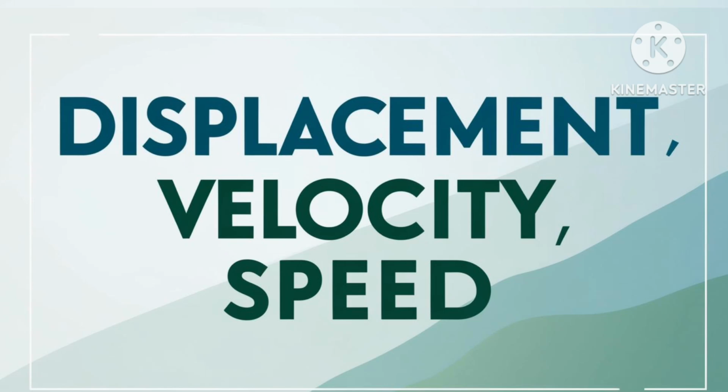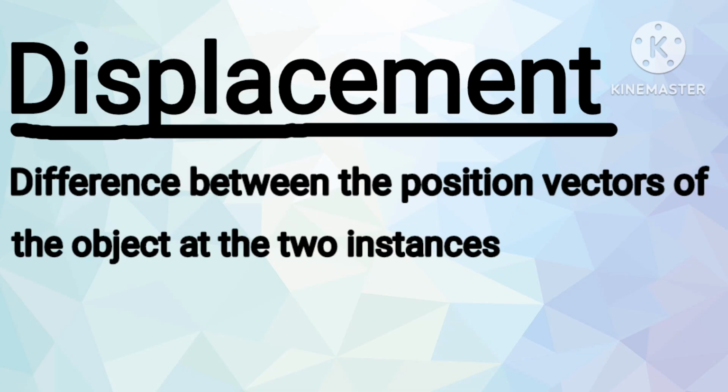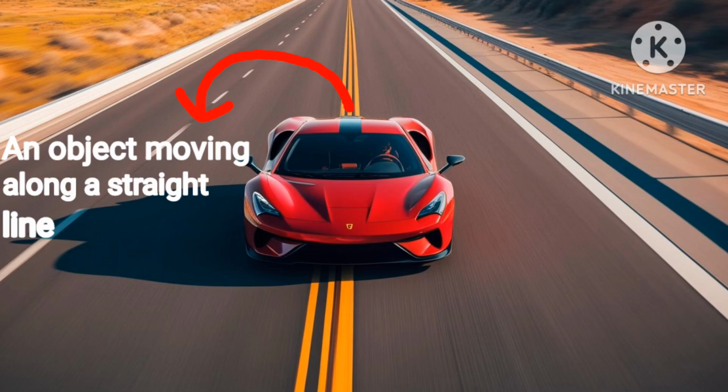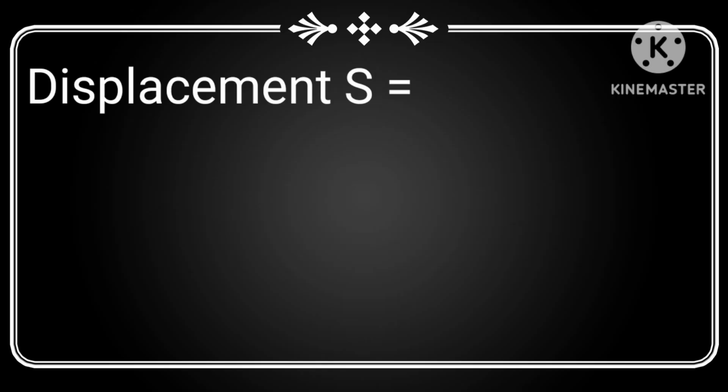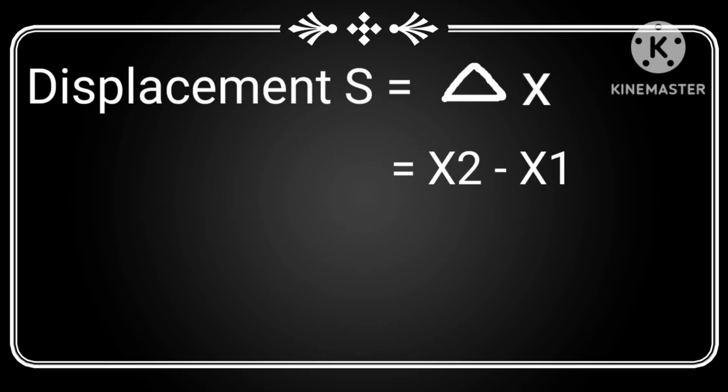We are going to study some quantities which can be defined for the motion. Displacement. Displacement is the difference between position vectors of the object at the two instances. Suppose let us consider an object moving along a straight line. Now let x1 and x2 be the position vectors of the object at times t1 and t2. Thus displacement s is given by s equals delta x equals x2 minus x1. Its direction is along the line of motion of the object.